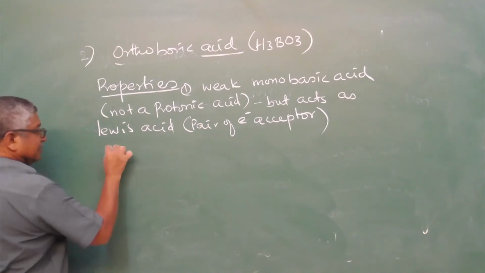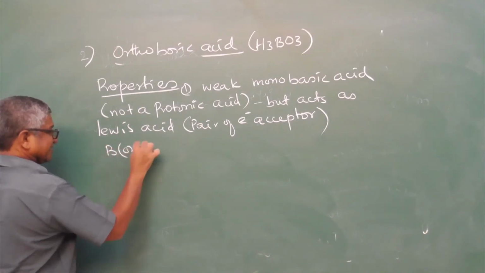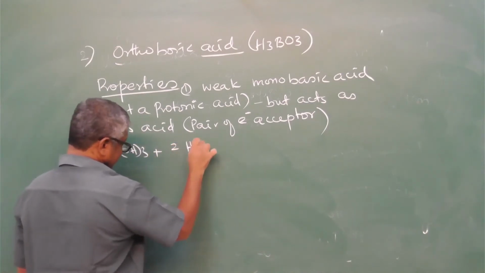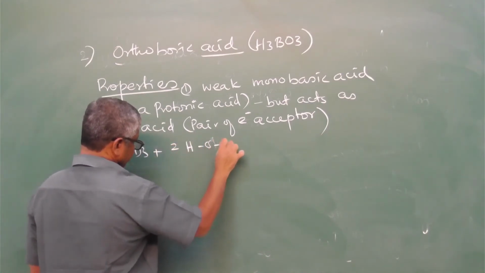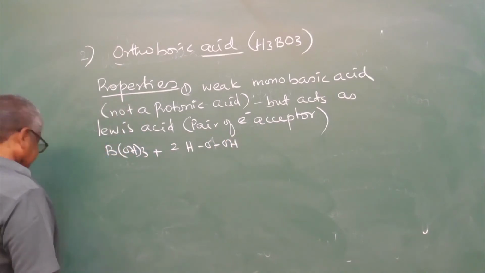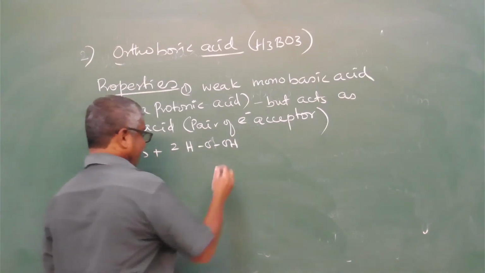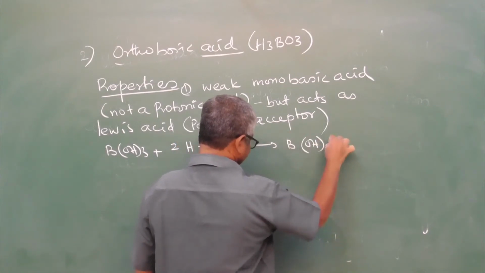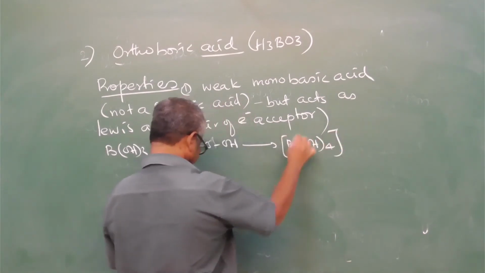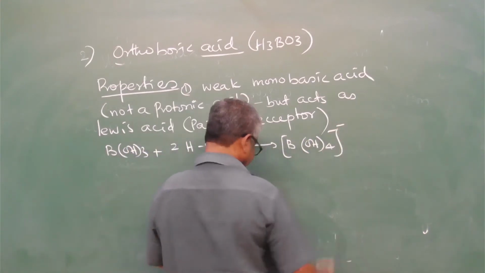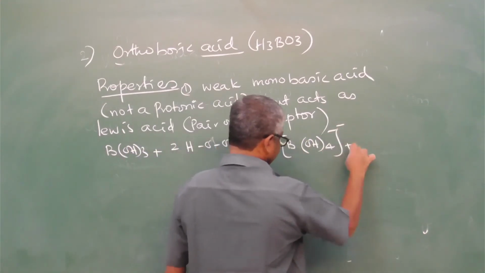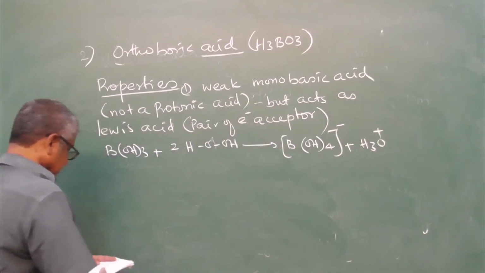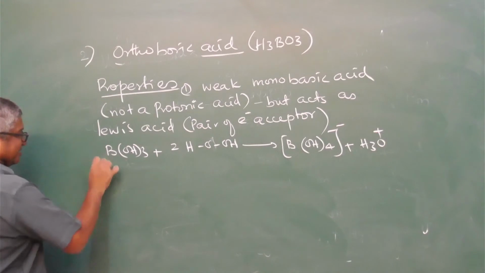Example: B(OH)3 reacts with two water molecules. There is a formation of B(OH)4 negative, tetrahydroxo borate, and hydronium ion. That is the first property.